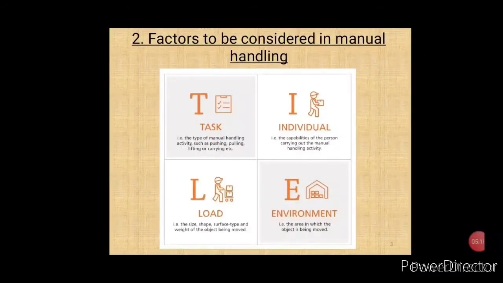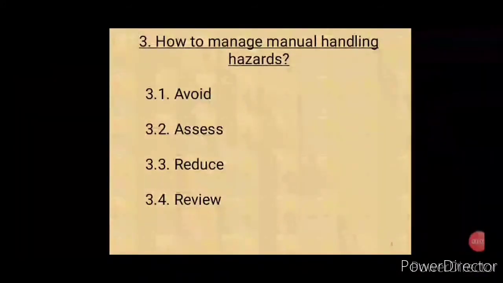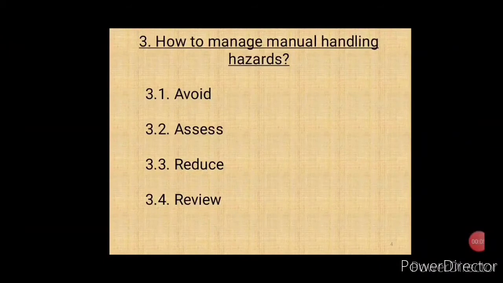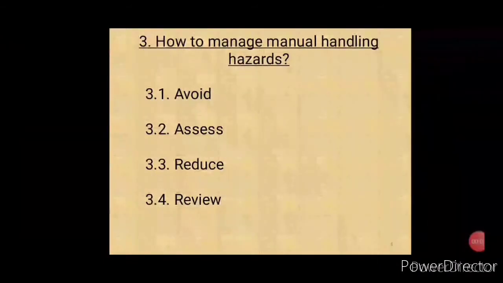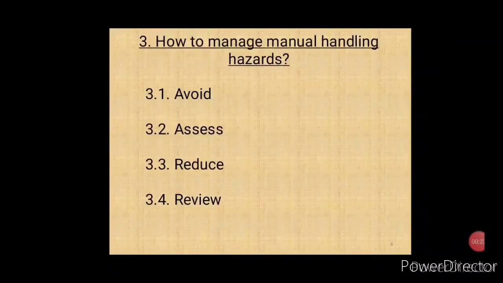Now let us see how to manage manual handling hazards in workplaces. In workplaces, there may be a lot of manual handling activities. So how to manage it, or how to control, or how to reduce the risk of manual handling hazards in workplaces? There are 4 steps which can be followed: avoid, assess, reduce, and review. Let us discuss one by one.